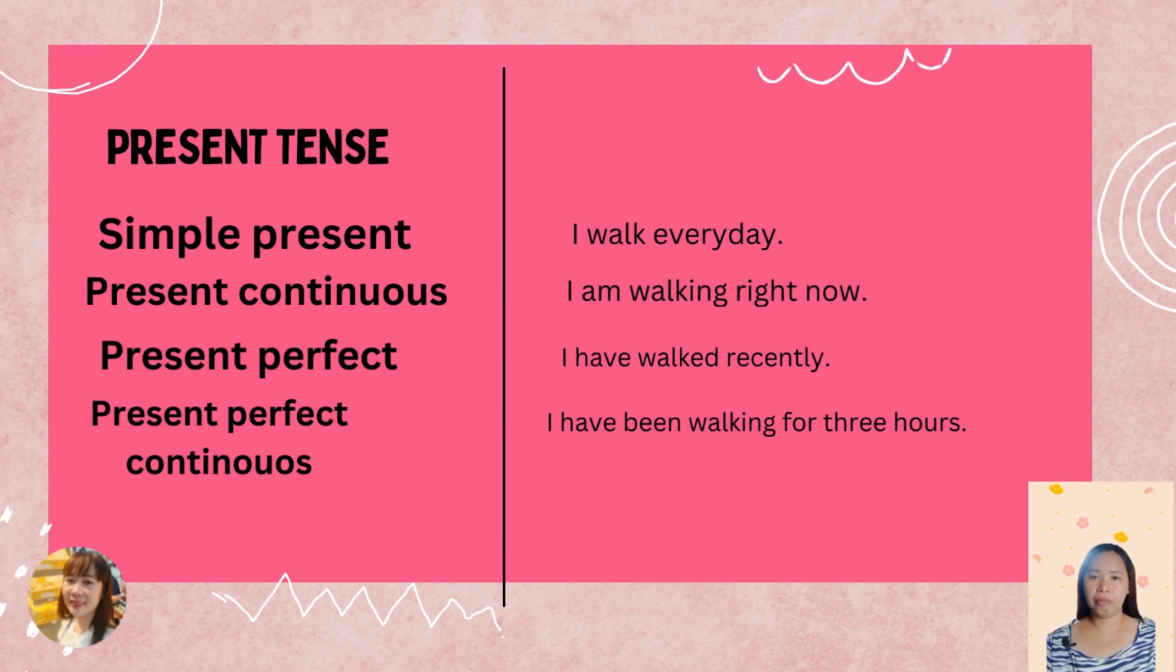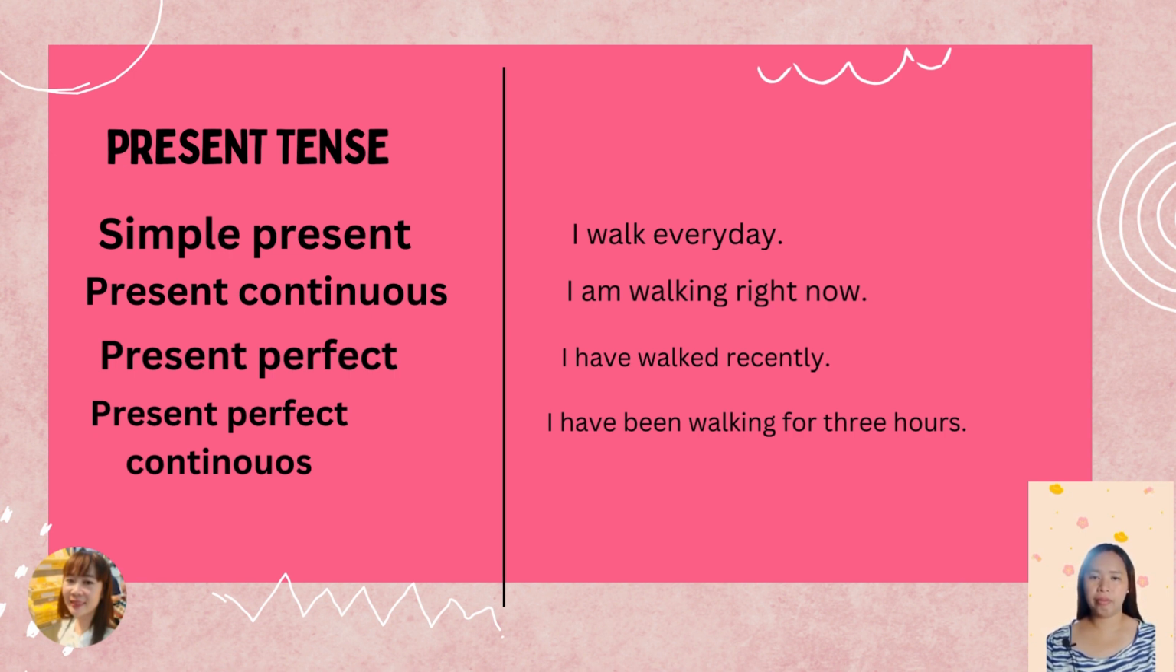Next is the present perfect tense. This means using such as has, have, and had. We use this type of sentence: have plus the third form of the verb. For example, I have walked recently. We use this type of tense to talk about something that already finished recently, like an hour ago.